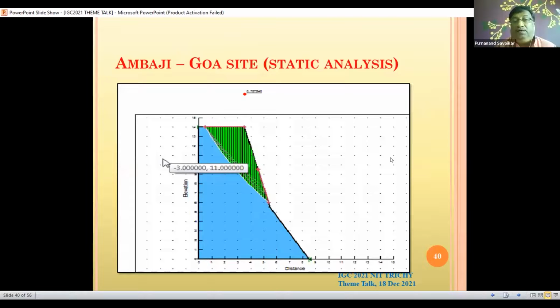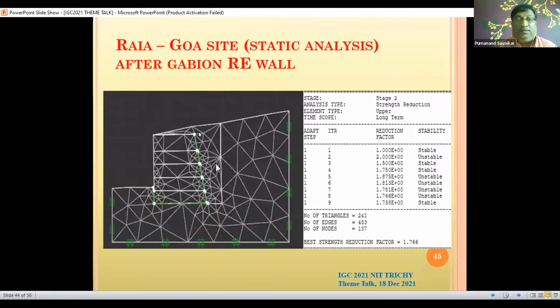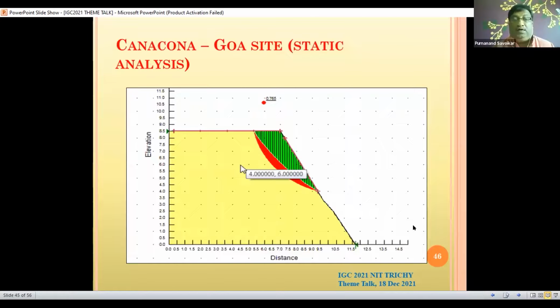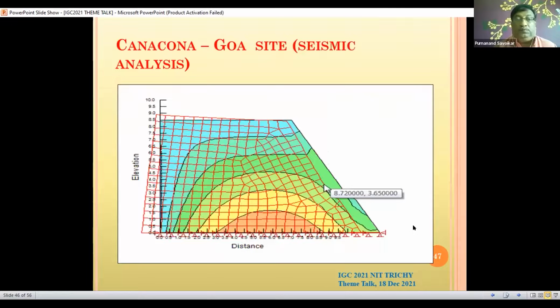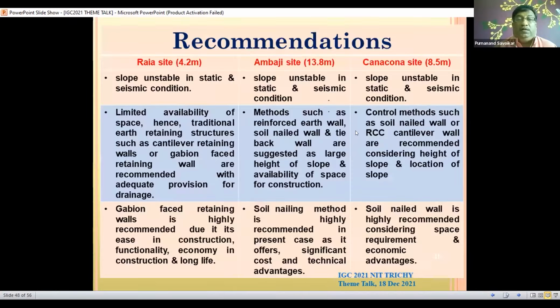Here with soil nailing, the factor of safety improves to 1.4. Then at the second site, Raya, after providing Gabion walls, it was found that the strength reduction factor is 1.766. This is the third site wherein soil nailing was provided, and it was observed that if we do soil nailing for this slope, the factor of safety can improve to 2.339. And these are some of the solutions we recommended for the sites.